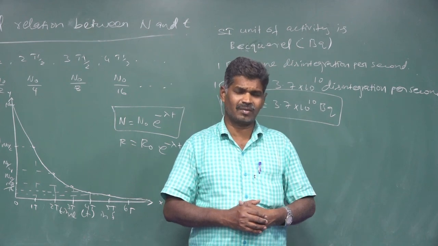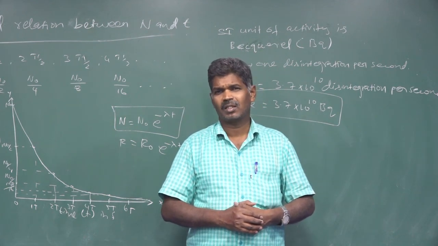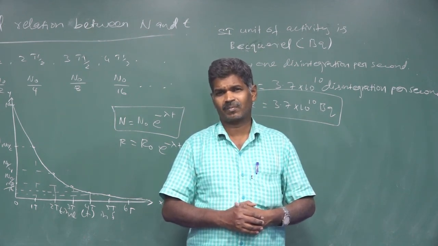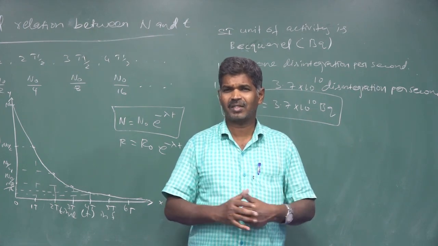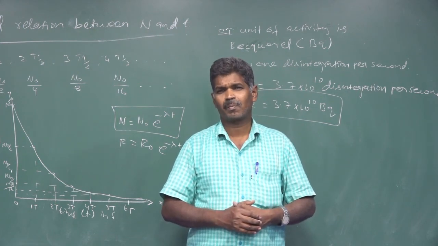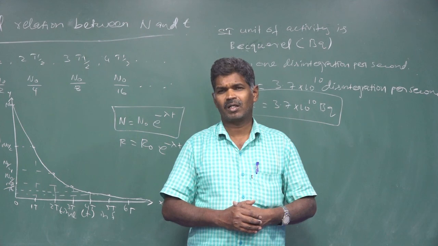From that we have the derivation N is equal to N naught e to the power minus lambda t, and based on activity we have the equation R is equal to R naught e to the power minus lambda t.